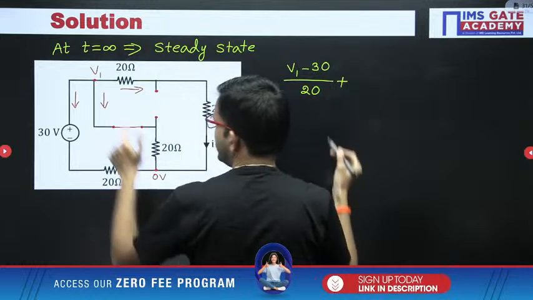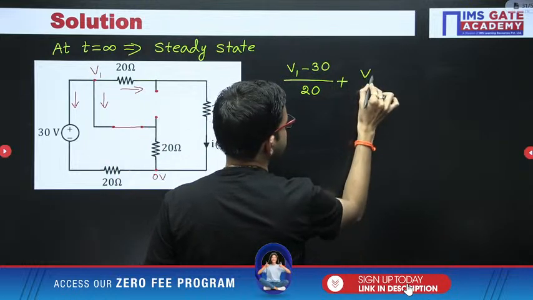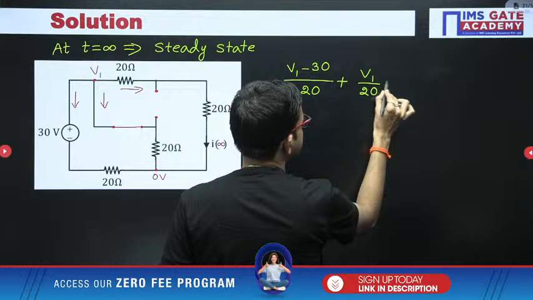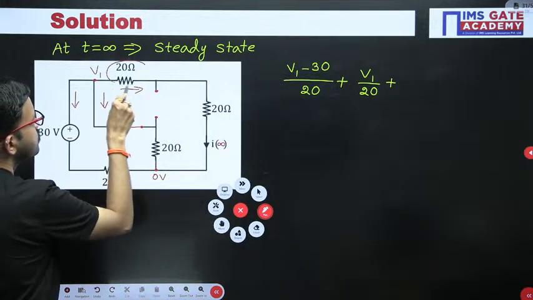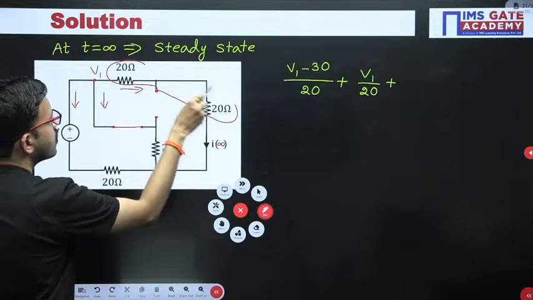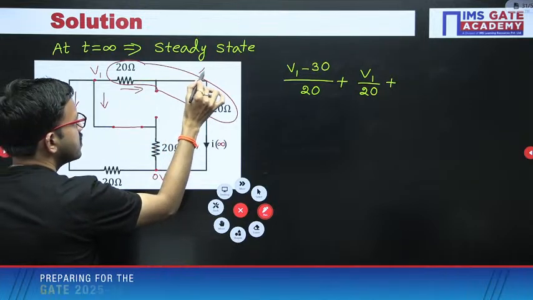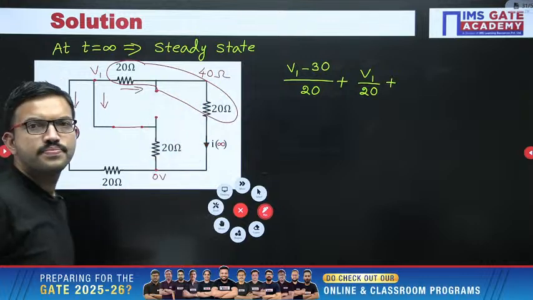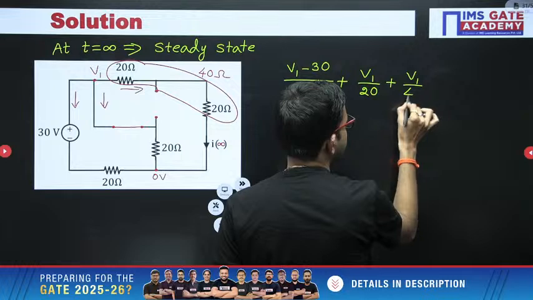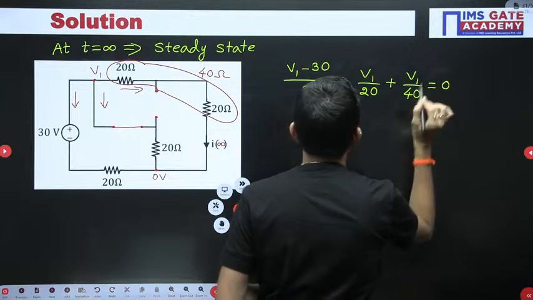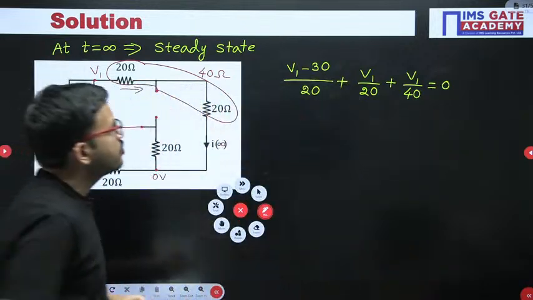Then in this branch, V1 by 20. And here 20 ohm and 20 ohm are both connected in series, so the equivalent resistance is 40 ohm. So V1 by 40 is equal to 0. Right, you can do the simplification.